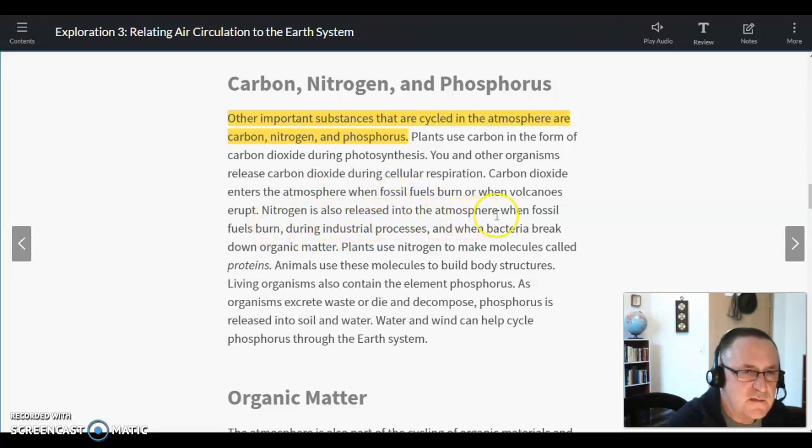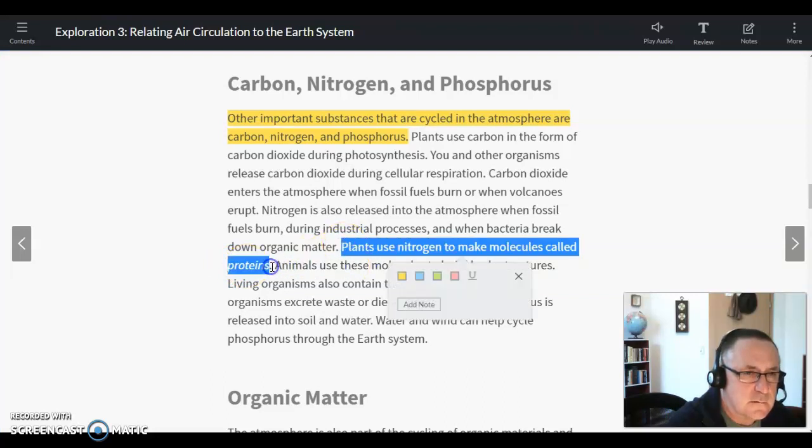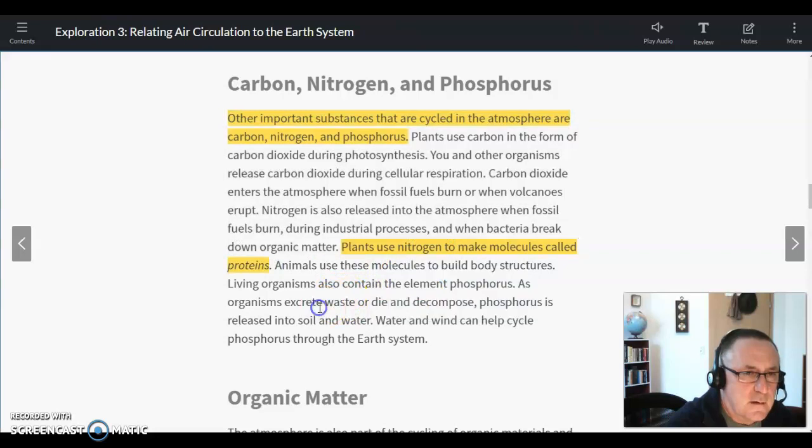Nitrogen is also released in the atmosphere when fossil fuels burn, during industrial processes, and when bacteria break down organic matter. Plants use nitrogen to make molecules called proteins. Oh, I see an italicized word there, so I'm going to get that. Okay. All right. Animals use these molecules to build body structures.